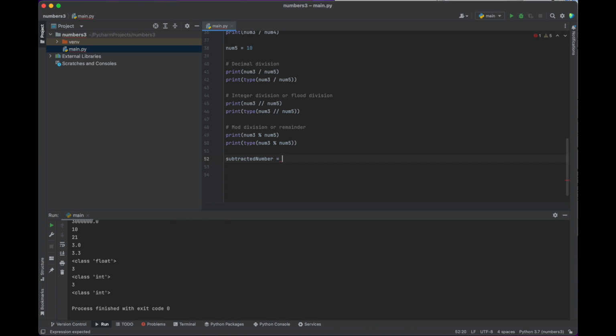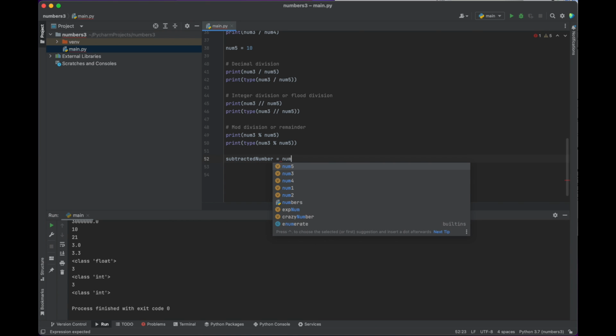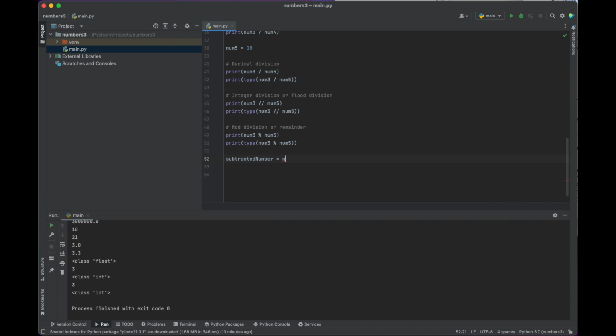I'll set up a variable called subtracted number, and let's say num3 minus num5. When I push play, you'll notice it doesn't do anything with that number. That's why every time in these examples we're printing them out. Print subtracted number. There we go. So 33 minus 10 is 23. So this is subtraction.